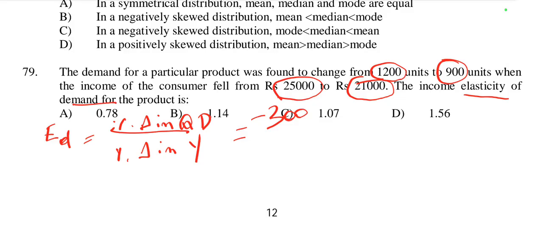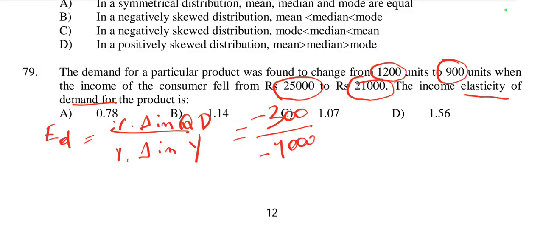Then change in income: initial income was 25,000 and present income is 21,000. Present minus initial, 21 minus 25, is minus 4,000.